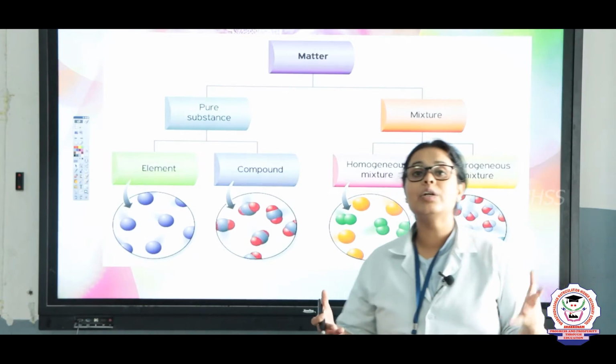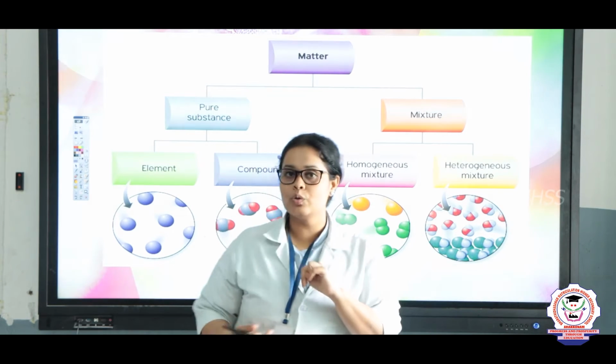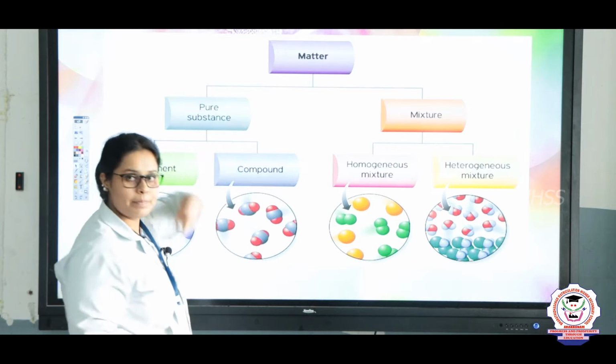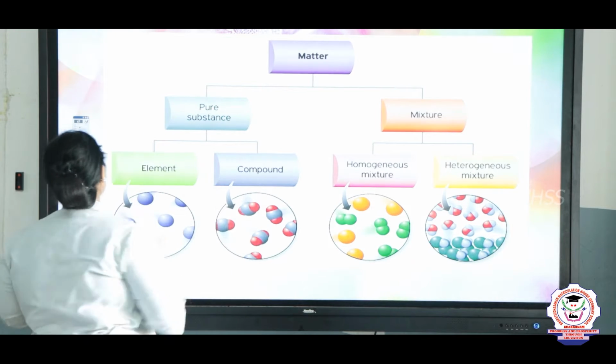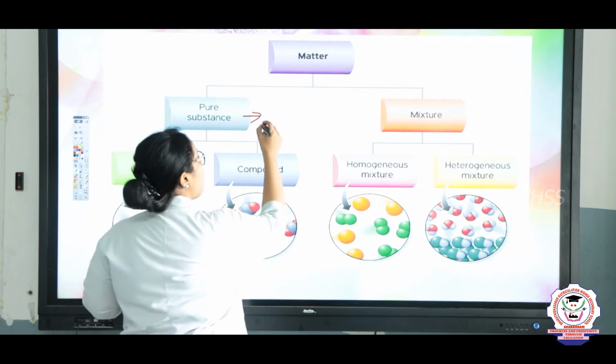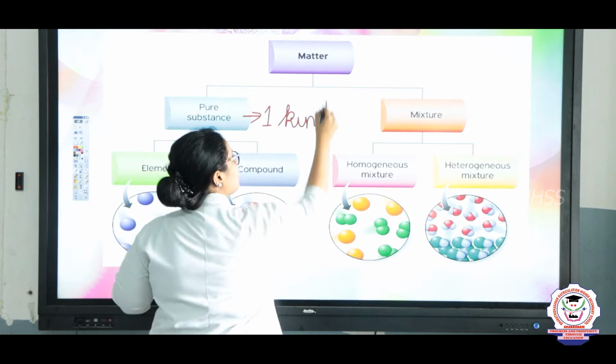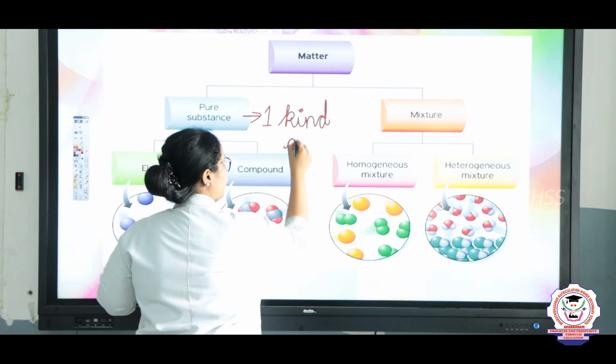See students, whenever you are talking about something called matter, matter is divided into two parts. One is the pure substances and another is what? Another is mixture. Pure substances means only one kind of atoms will be there, okay?